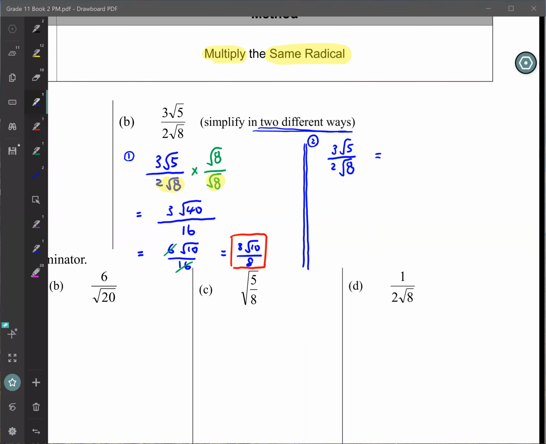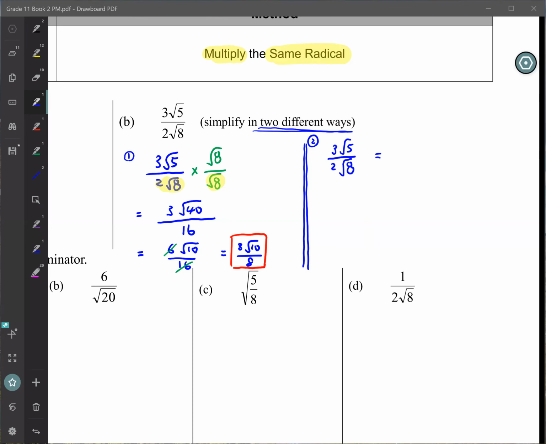Braden, what do you think? What can we do instead of multiplying by square root 8 first? Multiply by square root 5?